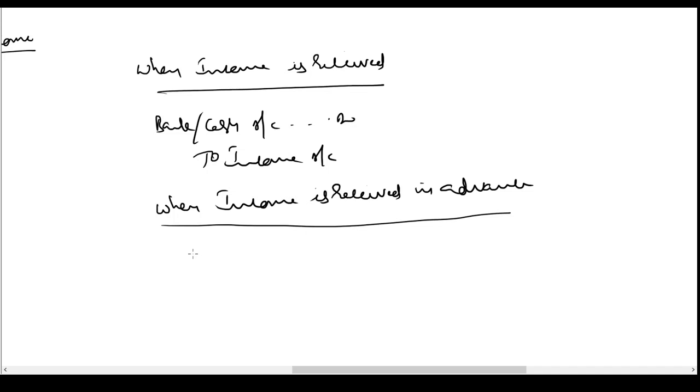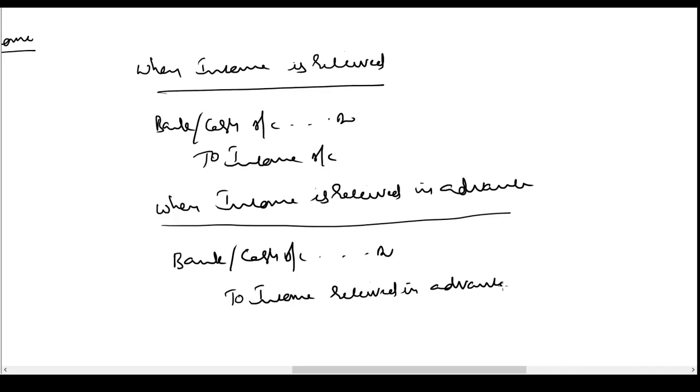We cannot show it as an income. We have to show it as a liability. Bank or cash account debit to income received in advance, or this is also called unaccrued income, credit.